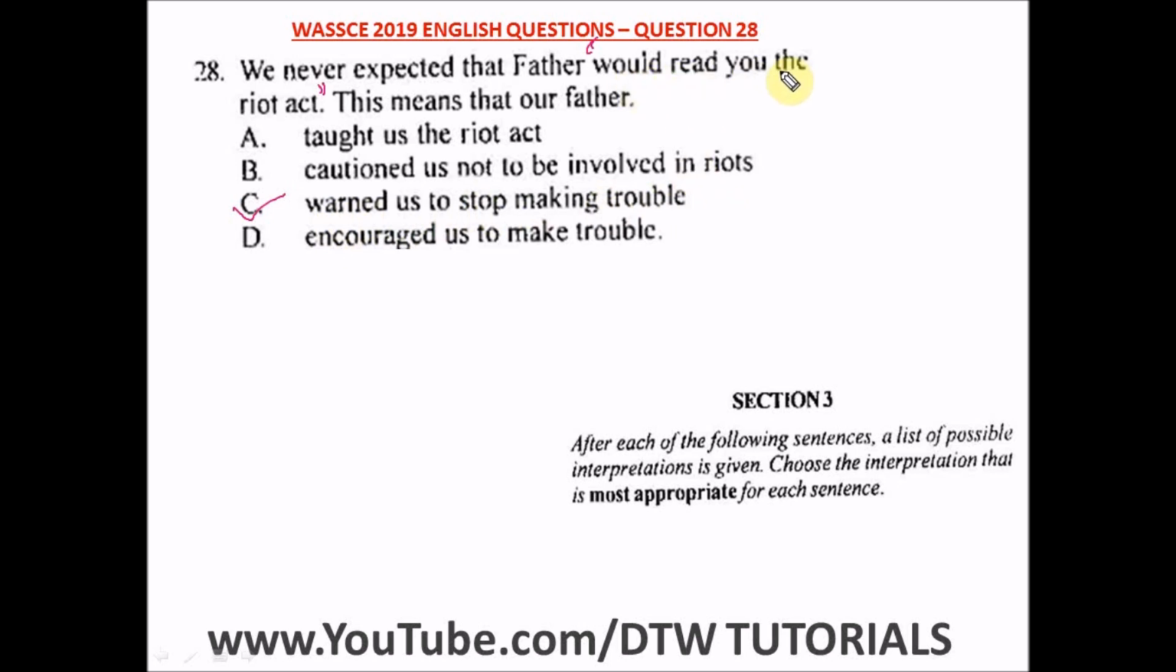Okay, reading the riot act to someone is not about riots. It's a warning, a harsh warning to stop doing something. All right. Okay, so it's not about riots. It says here, taught us the riot act. No. Caution us not to be involved in riots. No. It is what? Warn us to stop making trouble. So this is the right option, option C.